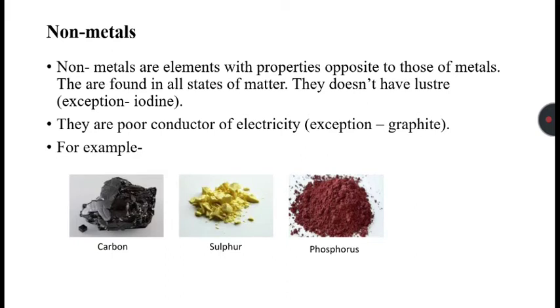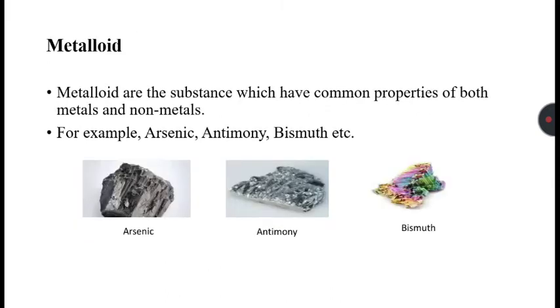They are generally poor conductors of electricity. There is an exception, it is graphite. Some examples of non-metals are carbon, sulfur, phosphorus. Metalloid. Metalloids are the substances which have common properties of both metals and non-metals. Some examples of metalloids are arsenic, antimony and bismuth.